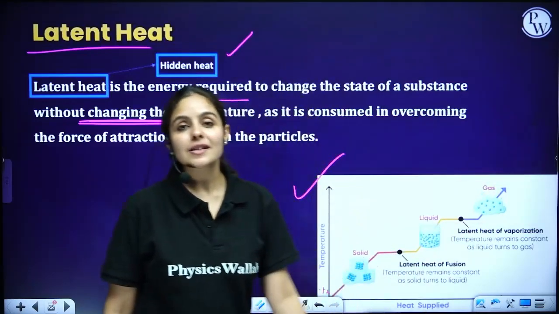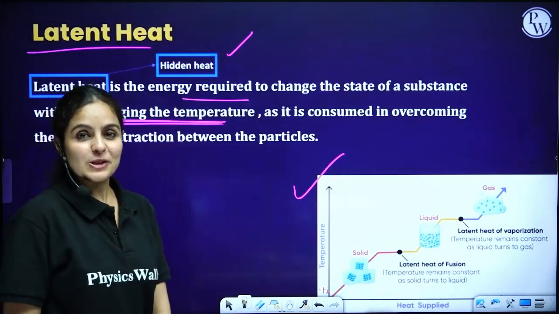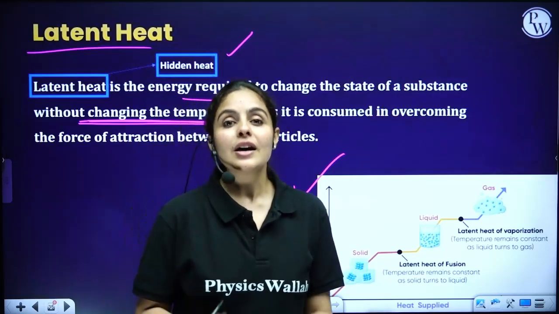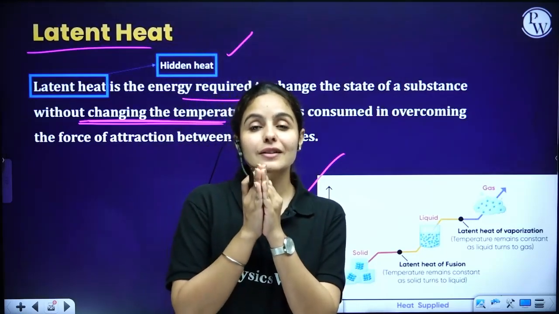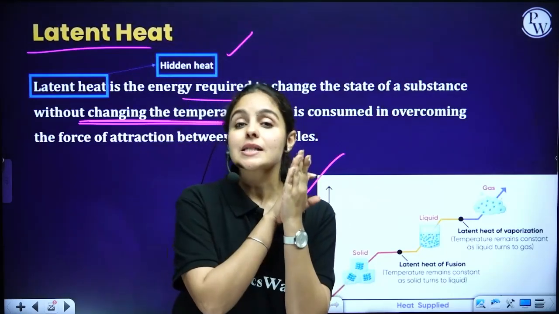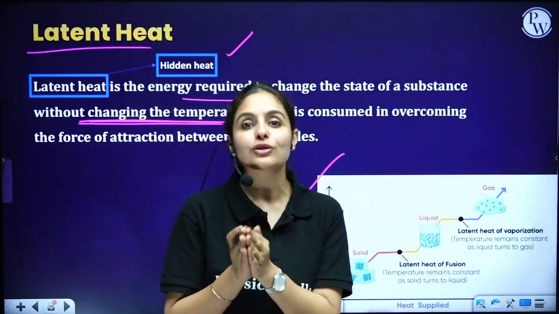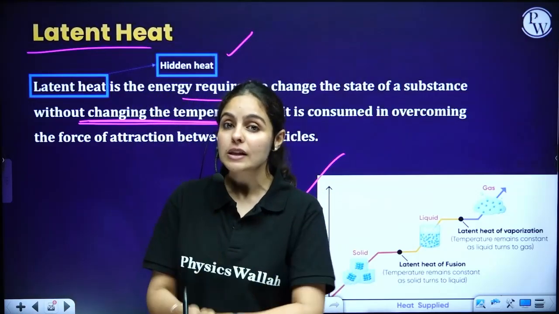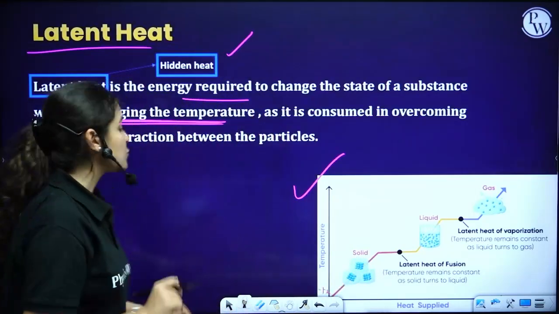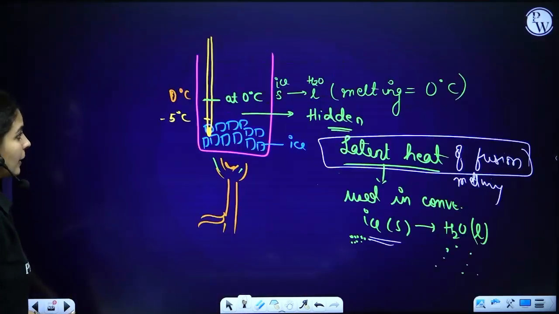into gaseous state. So, is it clear, brothers and sisters? This is where you can gain 4 to 5 marks directly. Do not take this graph lightly. It's super duper important. In fact, questions related to this are given in the back exercise of your NCERT as well.